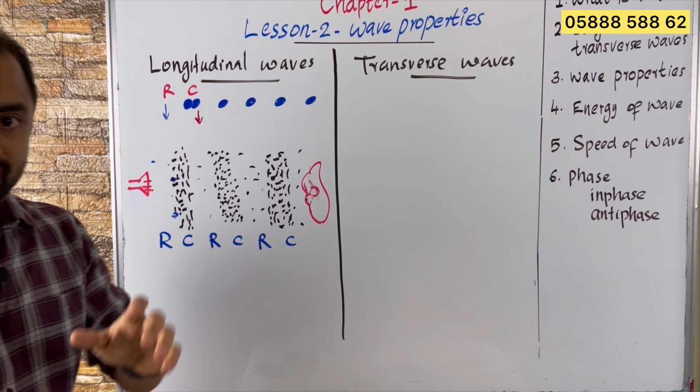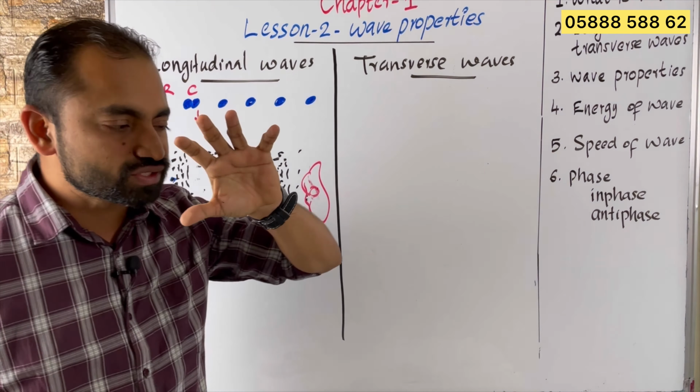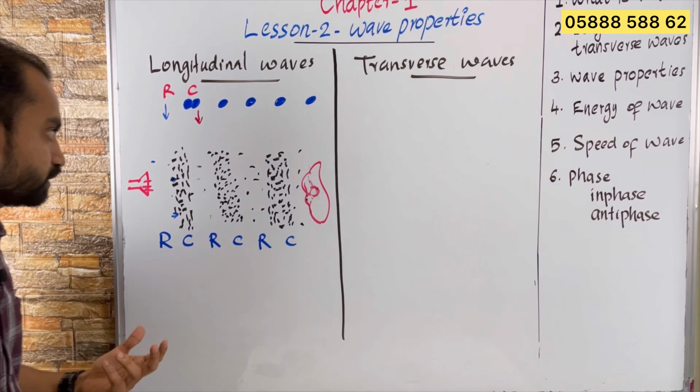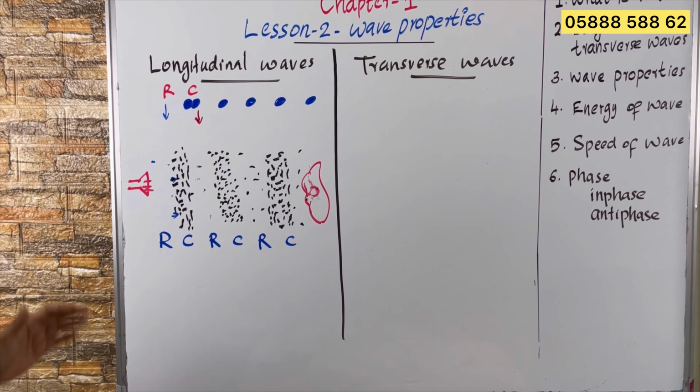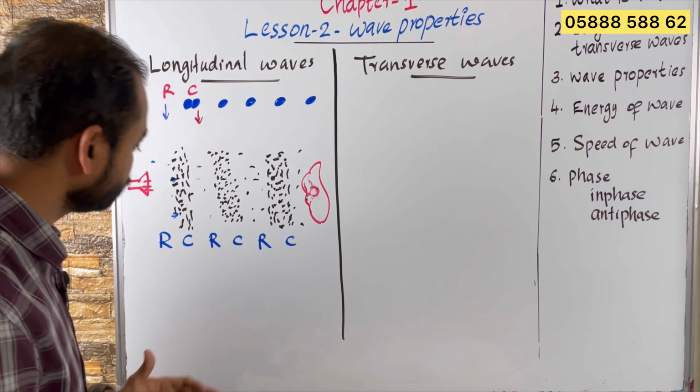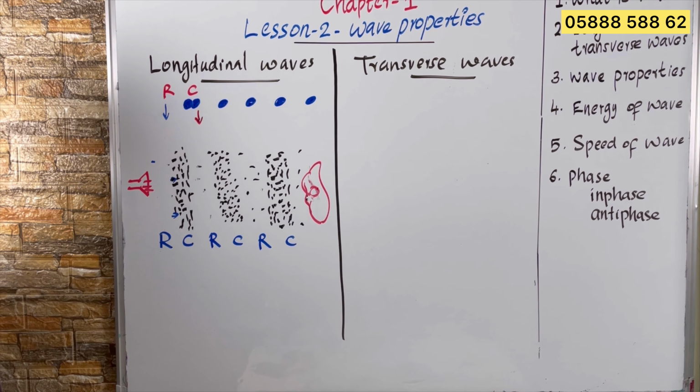So if a sound wave is traveling through air or through any medium, there will be alternate rarefaction and compression, rarefaction, compression, rarefaction, compression, a pattern of alternate compressions and rarefactions. What is compression? Compression is the high pressure region and rarefaction is the low pressure region. And when a sound wave is traveling, there will be alternate compression and rarefaction.